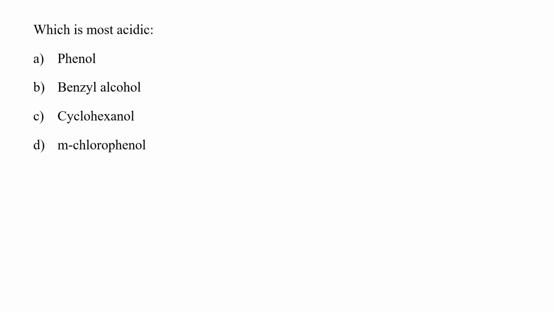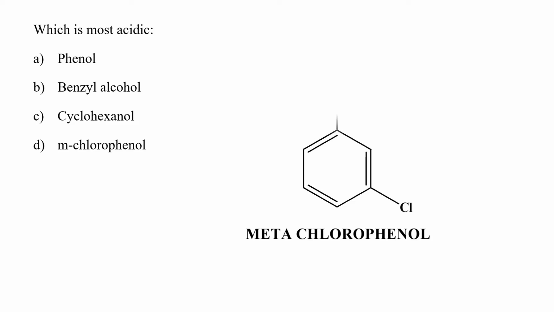Which is most acidic? Phenol, benzyl alcohol, cyclohexanol, or metachlorophenol? That's very easy. Metachlorophenol will be the most acidic example. Why? Because of the electron withdrawing nature of chlorine, it will increase the acidic character of metachlorophenol in comparison to phenol. So hence the option D would be the correct answer.